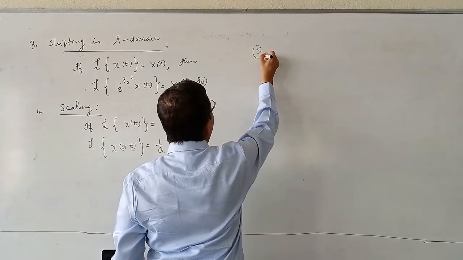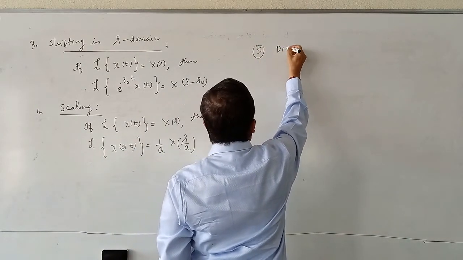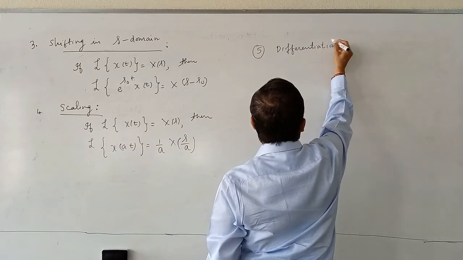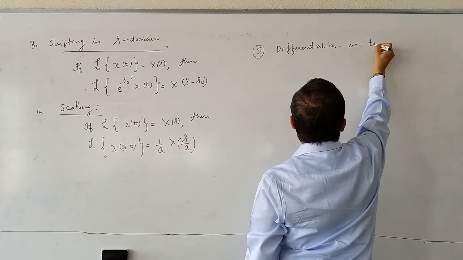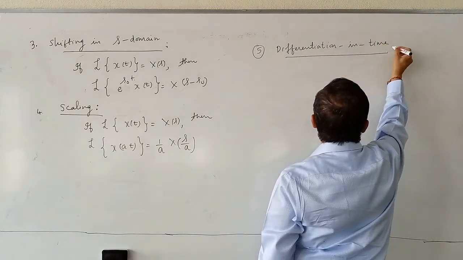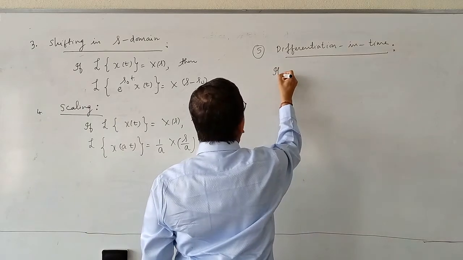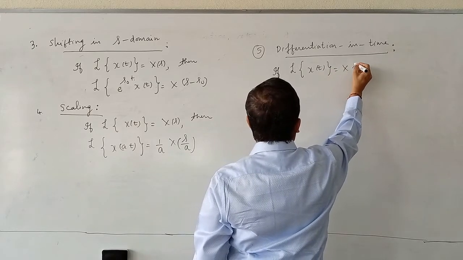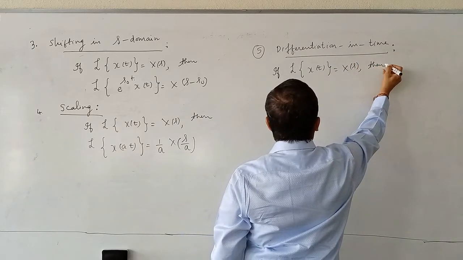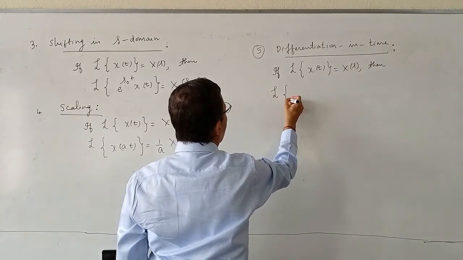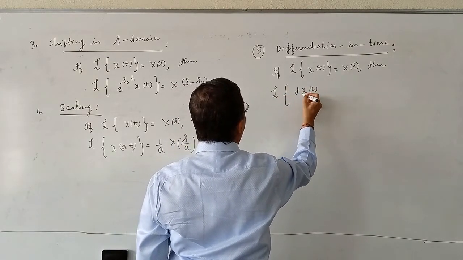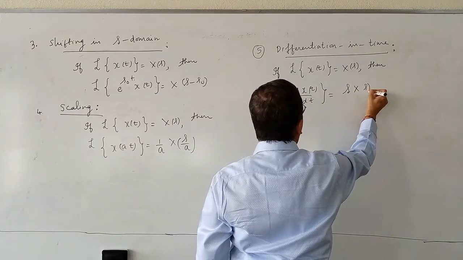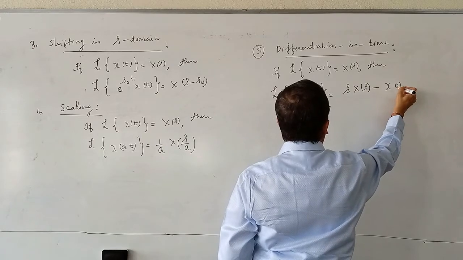Fifth property, differentiation in time. If Laplace transform of x of t is equal to X of s, then Laplace transform of dx of t by dt is equal to s into X of s minus x of 0.